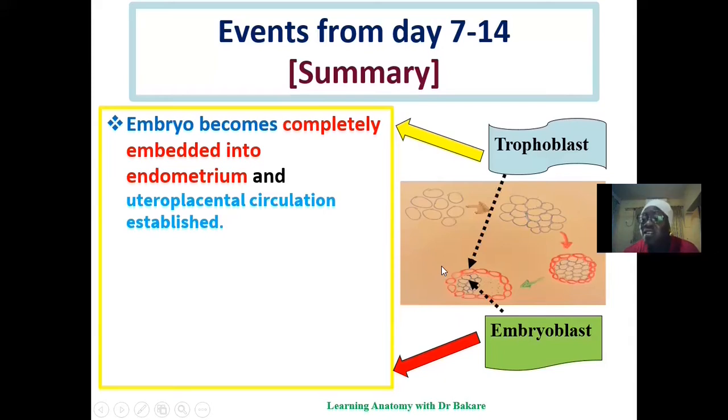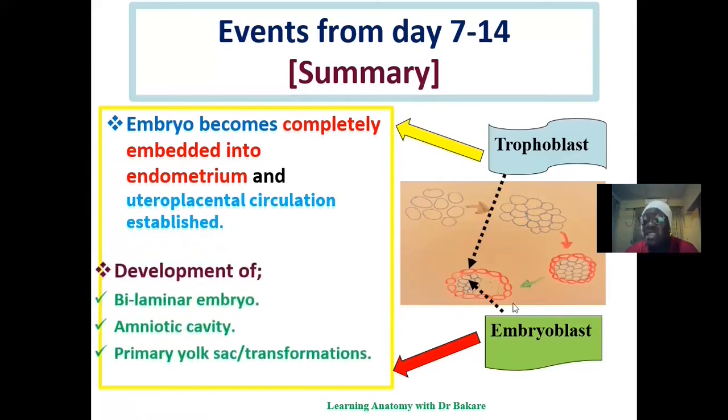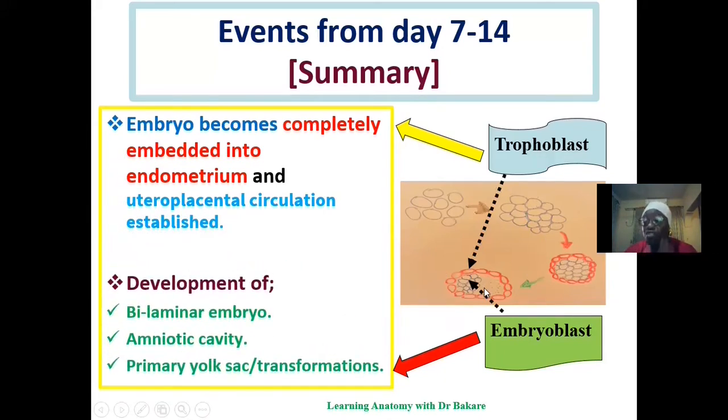The second event occurs within the embryoblast, which is the major structure that forms the embryo, which includes the entire body structure. The transformation that they undergo is for the accomplishment of the following events. This includes the formation of the bilaminar germ disc, the formation of the amniotic cavity, and also the development of the primary yolk sac, which further transforms into the secondary yolk sac.